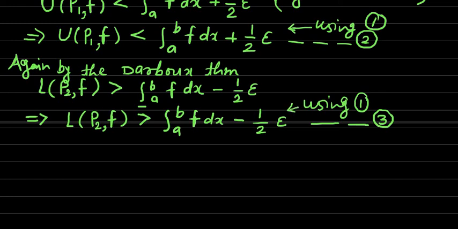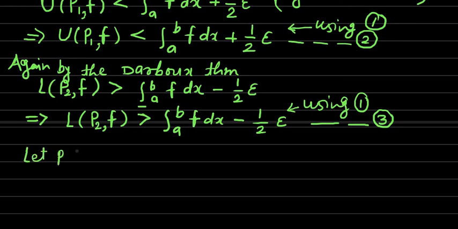So next one, this one is our relation number 3. Now we'll consider the common refinement of partitions p1 and p2.